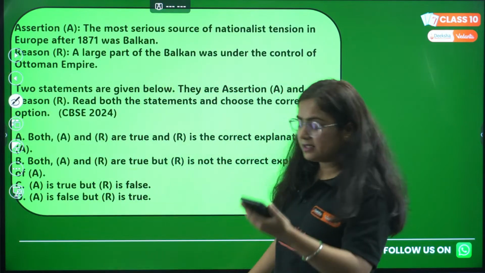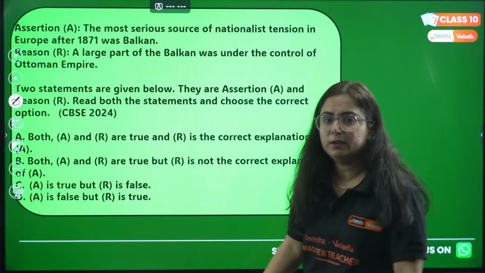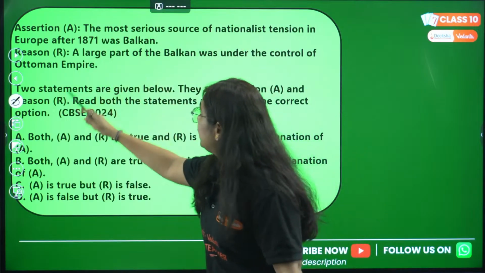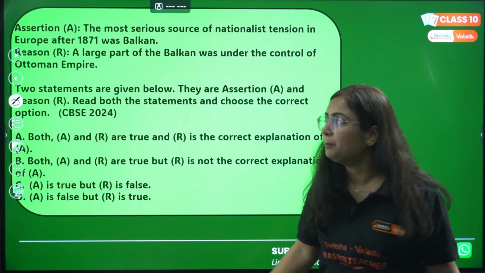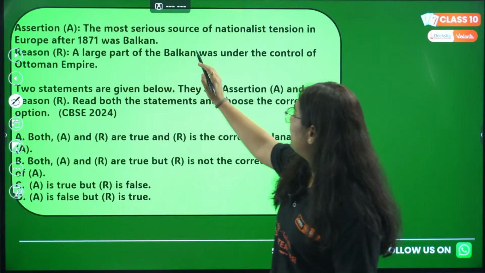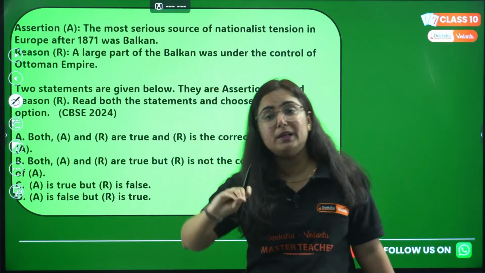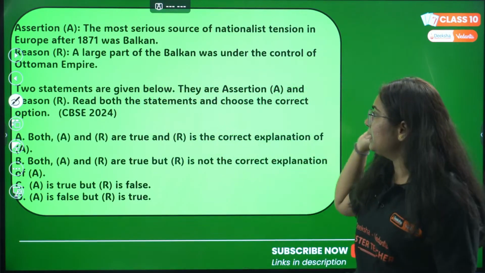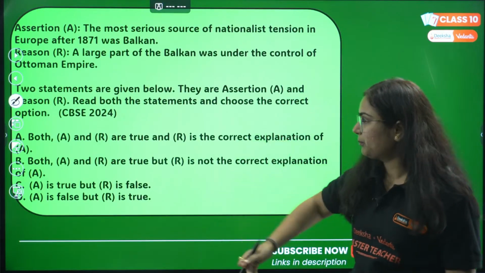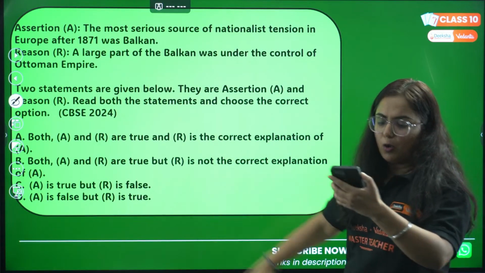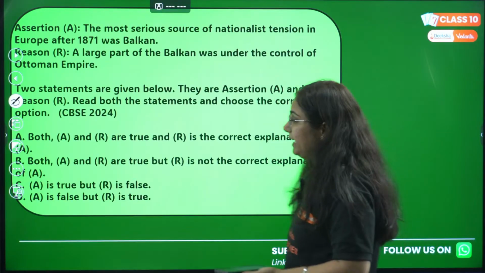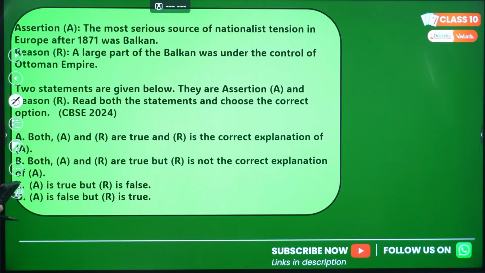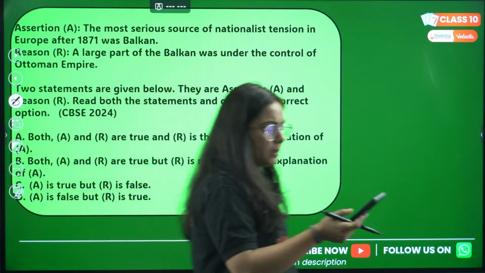Moving to the next question. This is again in the format of assertion and reason. Assertion: the most serious source of nationalist tension in Europe after 1871 was Balkan. Fine. Reason: a large part of the Balkan was under the control of the Ottoman Empire. Got it? Now, pay attention. Two statements are given below. You need to choose the correct one. You know the options of assertion and reason always. Just give me the answer after reading it thoroughly so that you do not get confused in this question. Give your time. Answer it as correct, my dear students.